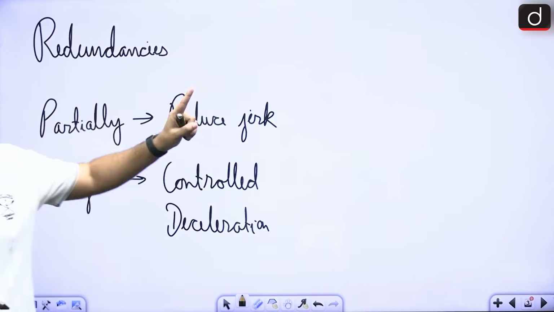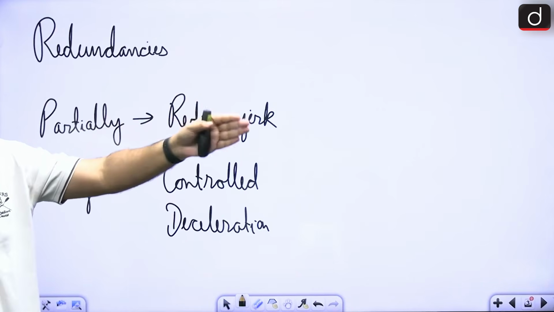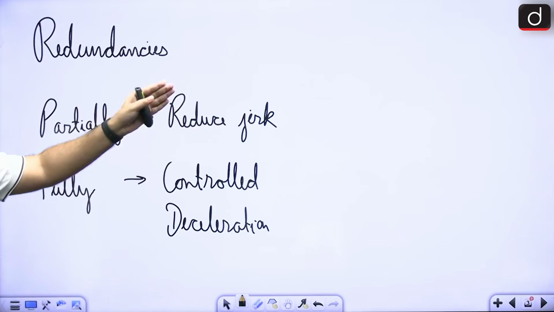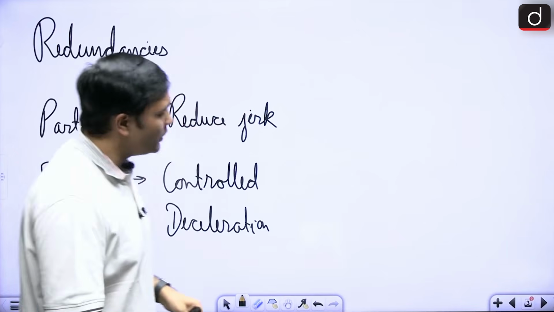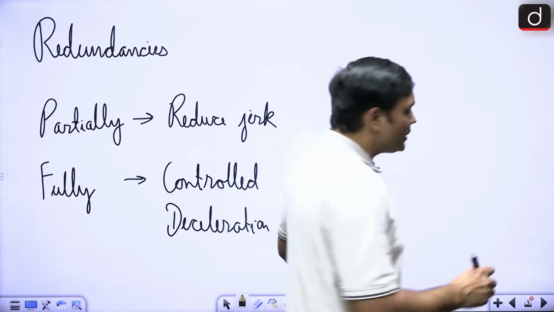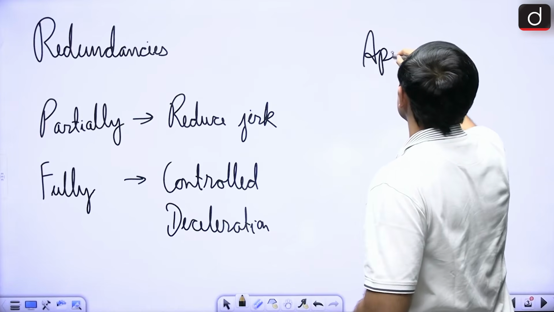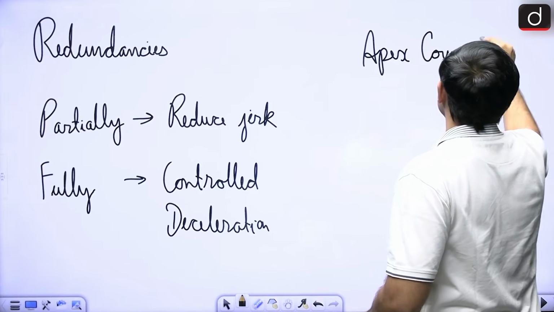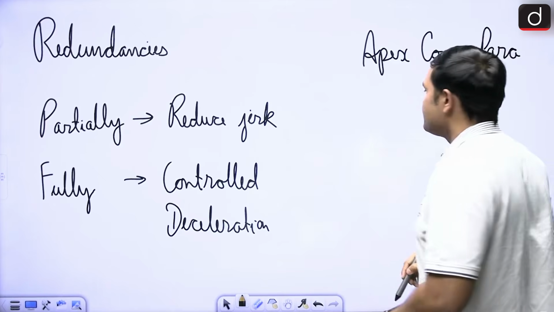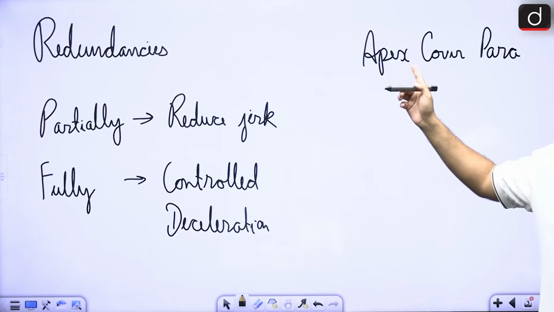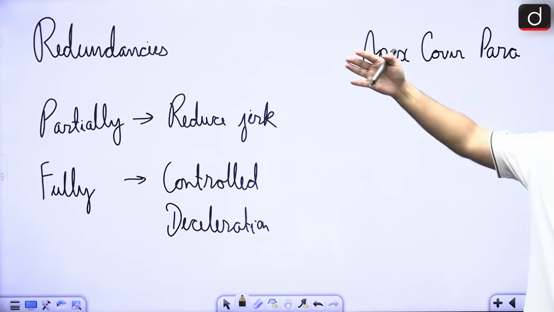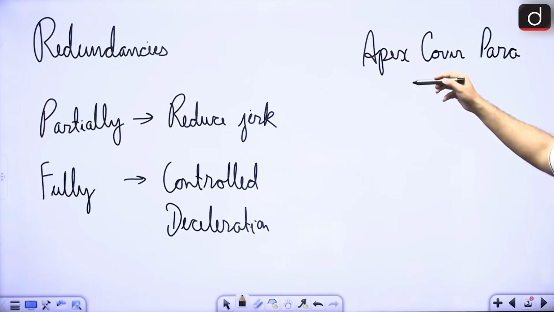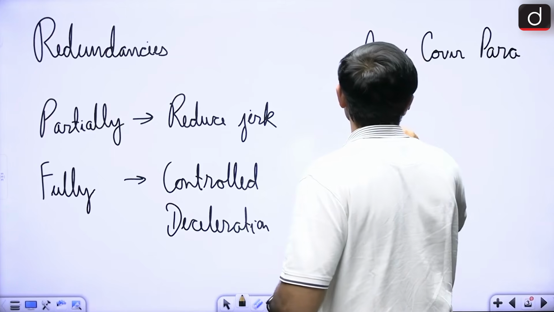All right. Now the next aspect is, what are the steps through which it is going? In that regard, you will look at that. First of all, there is the apex cover parachute, which will first open up. Then there is the drogue parachute.